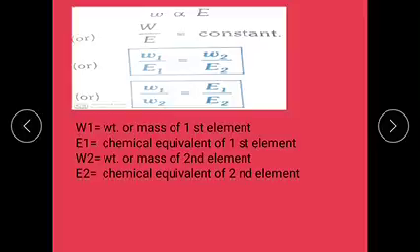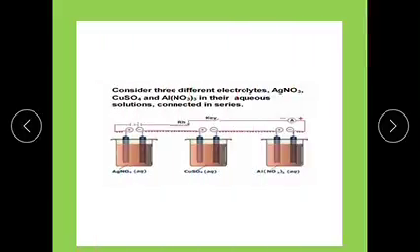E1 is equal to the chemical equivalent of the first element. W2 is equal to the weight or mass of the second element. E2 is the chemical equivalent of the second element. Okay, consider